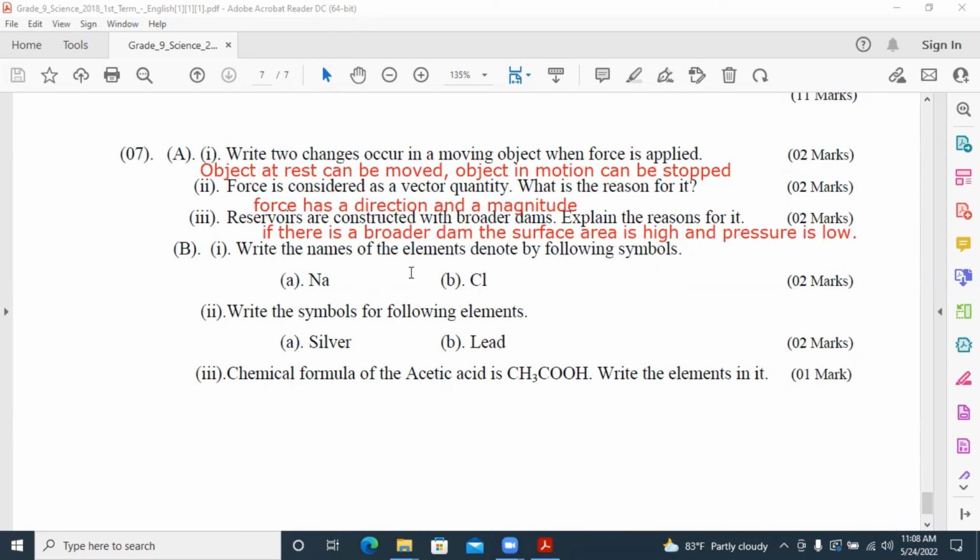Next one, write the names of the elements denoted by the following symbols. This is sodium. This is chlorine. Write the symbols for the following elements. Silver symbol is Ag. Lead symbol is Pb. Chemical formula of acetic acid is CH3COOH. Write the elements in it. C, H and O.